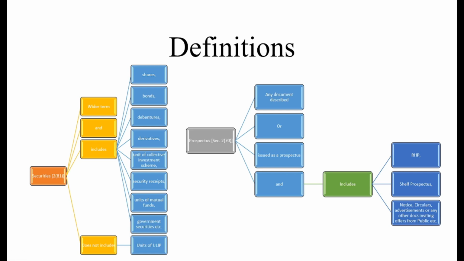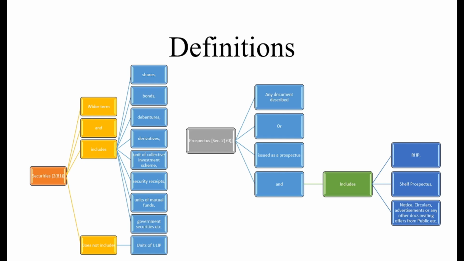So moving ahead with the next area of this chapter, which is the definition part. Before starting this, I want to tell you one thing very clearly: if you don't understand the concept of core definitions, then you will not be able to proceed with this chapter. For this purpose, you need to develop the concept of each particular definition, which are core definitions in nature, and that's why I divided each and every portion of a definition into small identical parts, which will help you at the time of revision. So let's start with section 2, clause 81, which is the definition of securities.